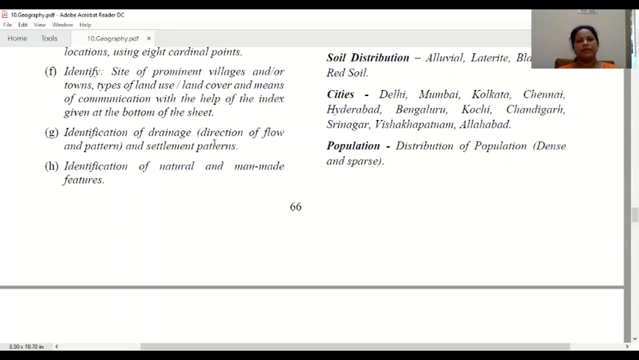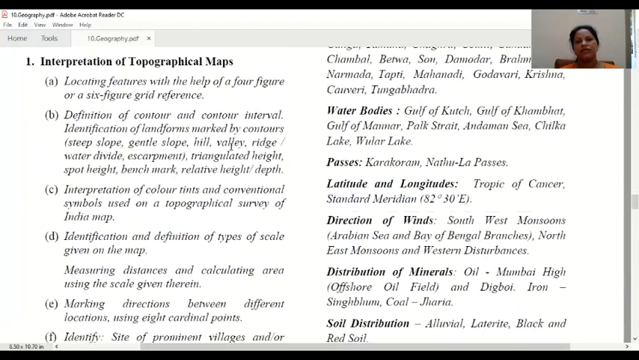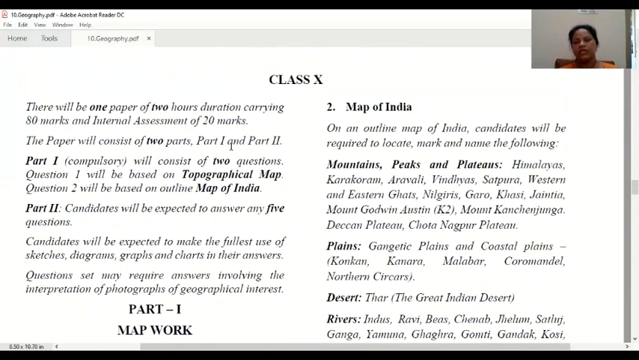Identification of drainage system. That means direction or flow pattern of rivers and settlement patterns. So different types of settlements we are going to study. Then identification of natural and man-made features. You know that very well, as the name indicates. Natural means made by nature, man-made means made by humans. Rivers, plateaus, valleys, hills, mountains are natural features, and bridges, roads, buildings, settlements and all those things are man-made features. Now this is part 1, topographical sheets explanation.